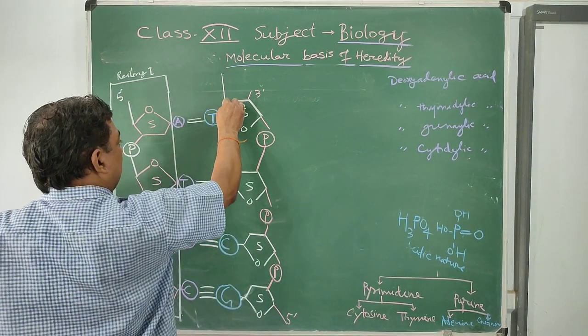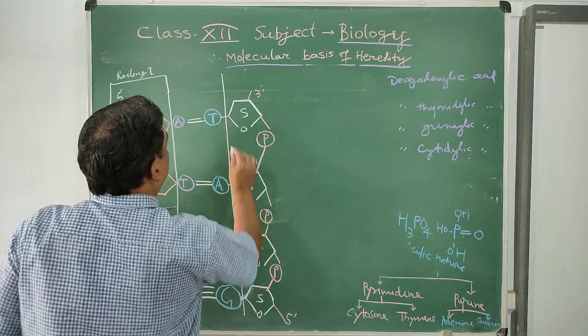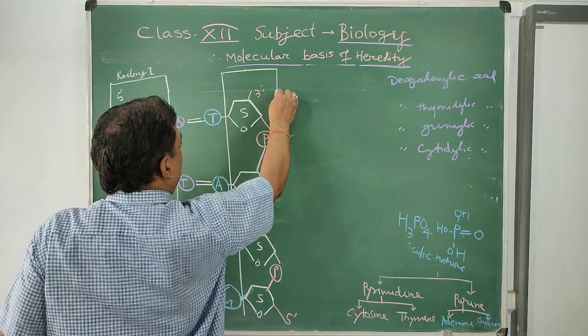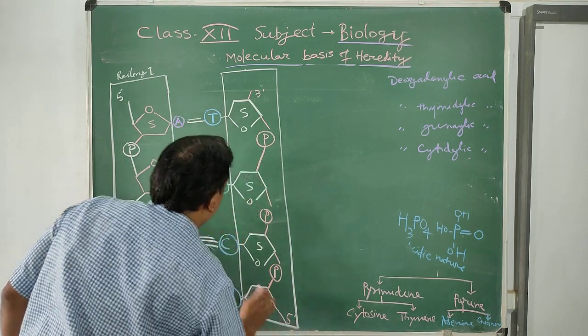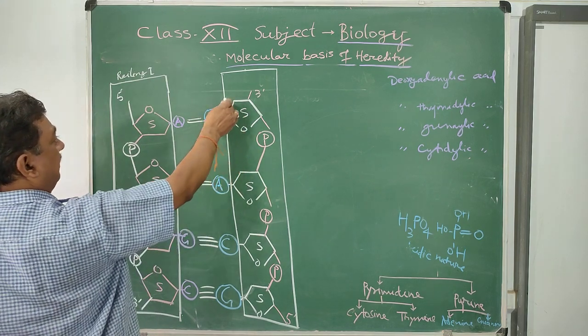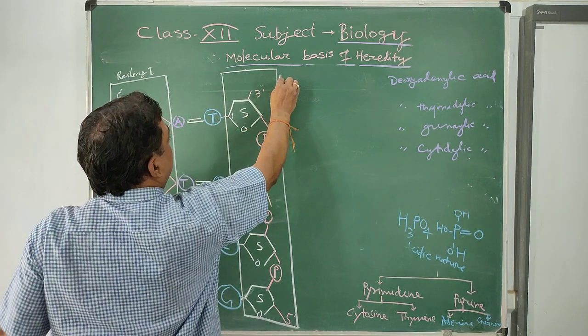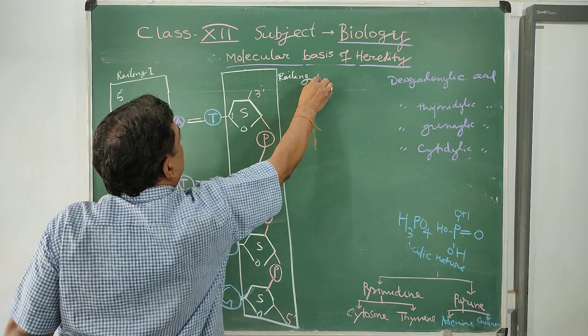Another railing, railing 2, where the sugar is inverted, because it has been fixed that the nitrogen base is always attached with carbon number 1, not with other carbons.